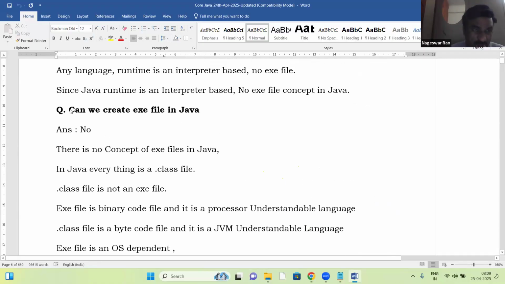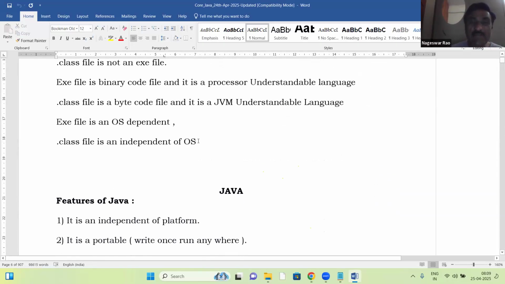Right? Can we create an exe file in Java? No. Java doesn't have the exe file concept. Today we'll discuss about the exe file and the dot class file.